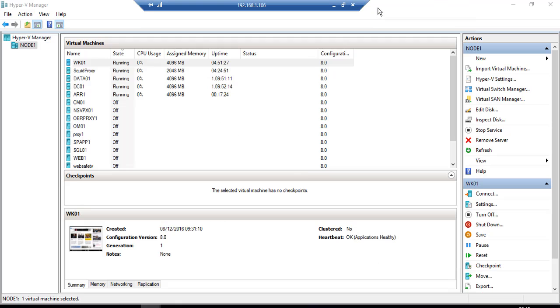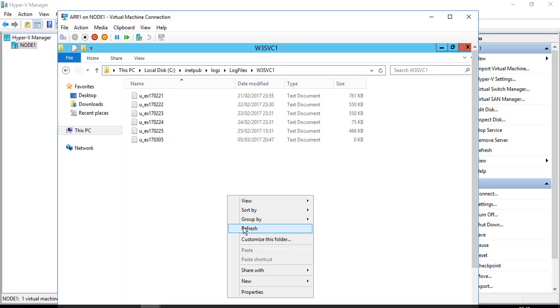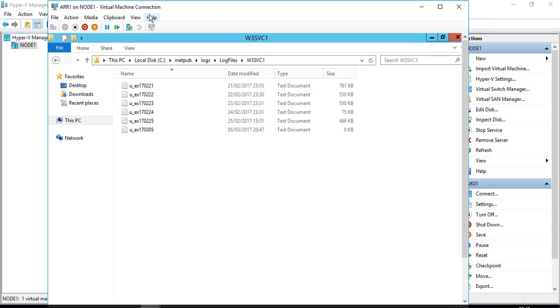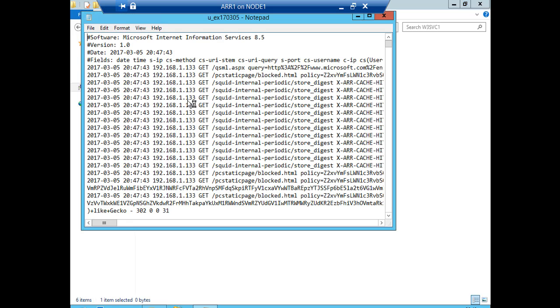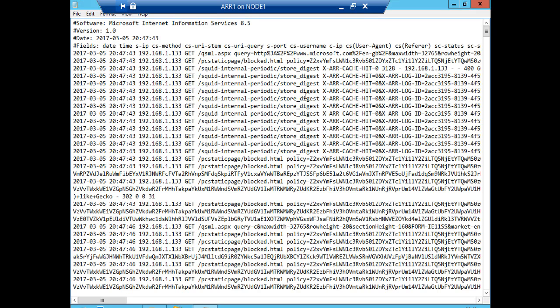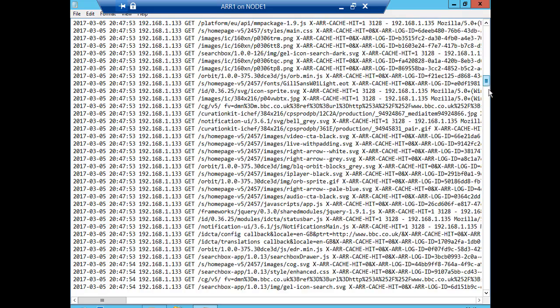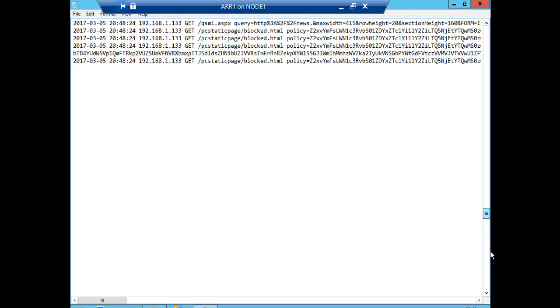What I'd like to do is have a look at the endpoint, the upstream proxy, which is the Microsoft ARR, which today is the 5th. I'm going to have a look at this log file, and voila, we have here all the requests from the Squid proxy server.